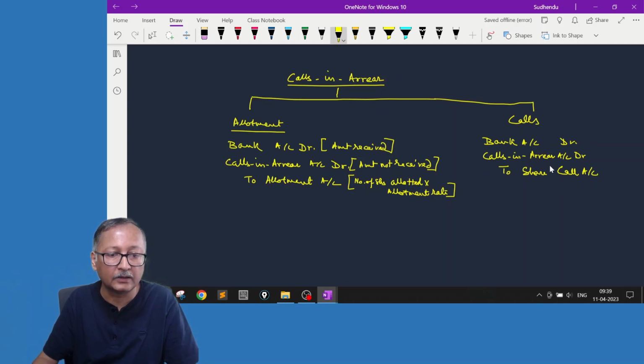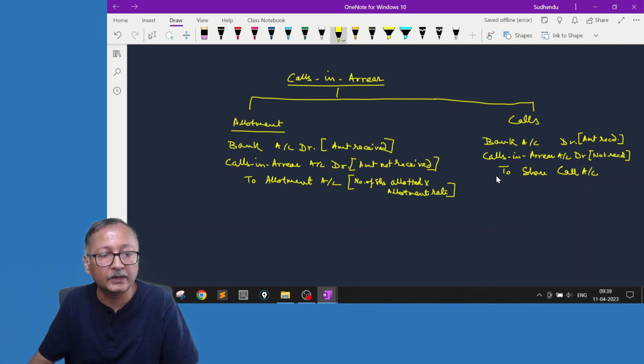You should write first call, second call, final call, whatever it is. Again, this is a due. This is the amount not received. This is the amount received. This is the total call. So like that, the calls in arrear entry is to be made.